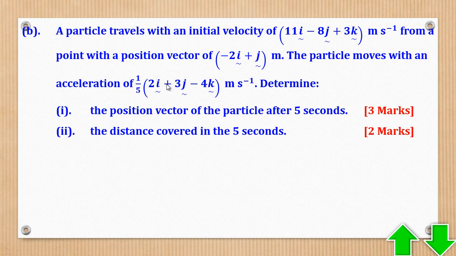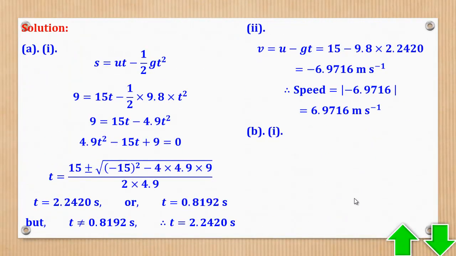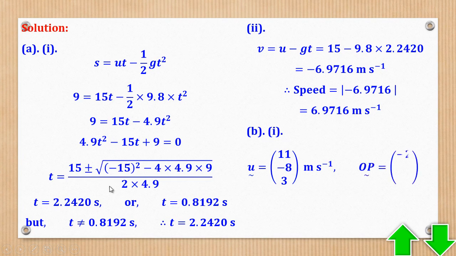Now here, we are not going to use calculus. Do you know why? All these ones are constant. If you look at these values, there's nothing like t. So using calculus is not okay. So when there is nothing like t, it means they are not varying. They are constant values, and therefore we have to just use the equations of motion. So I'll come here and say that U is that, OP is that, and A is that. So these are the ones I'm going to use.